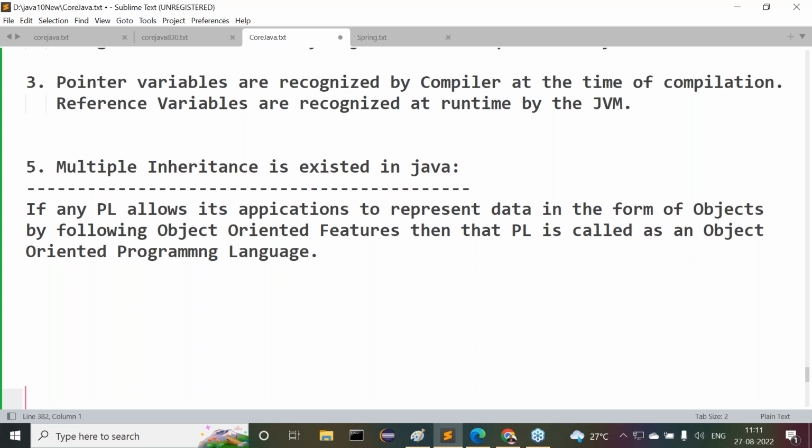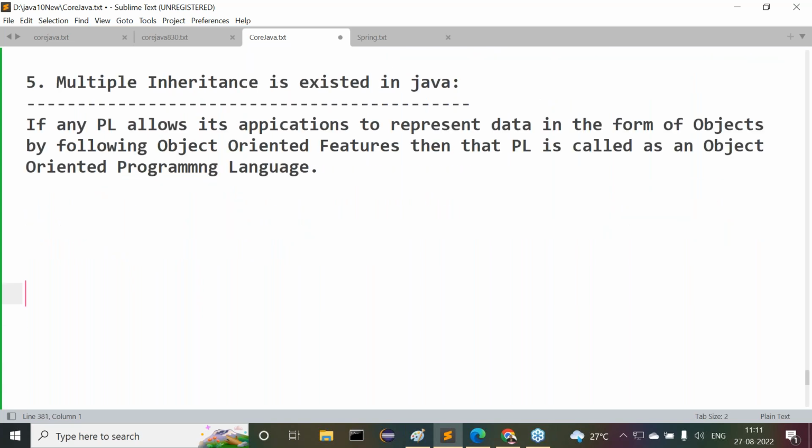Now here I have a question. By following object-oriented features, what are these object-oriented features actually? Data has to be represented in the form of objects. That's okay. But by following object-oriented features, what is the meaning of these object-oriented features here?